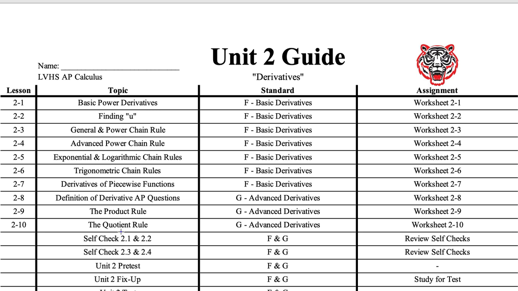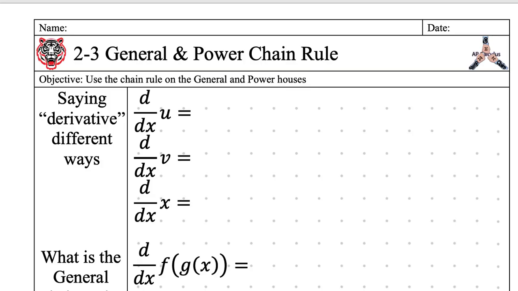Ending with product rule and quotient rule. You will learn to love the product rule, maybe hate the quotient rule, although it has the coolest rhyme ever. But yeah, so there we are. Let's go ahead and begin with 2-3. Today's date is Monday, September 16th, 2019.